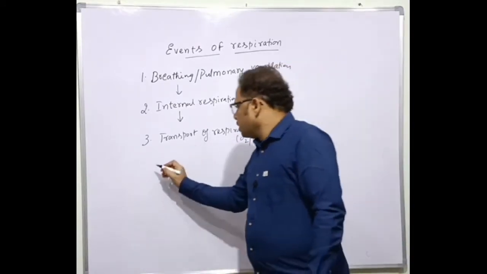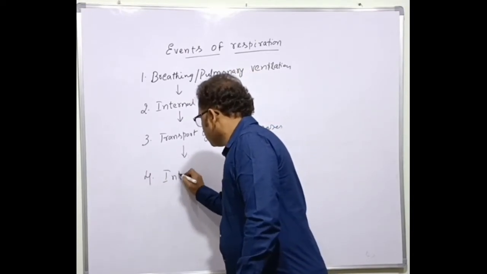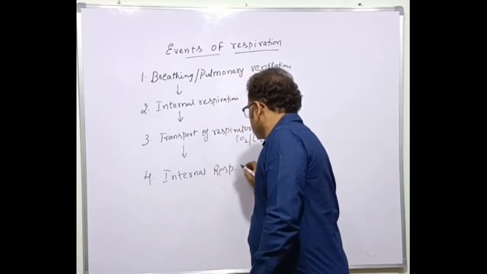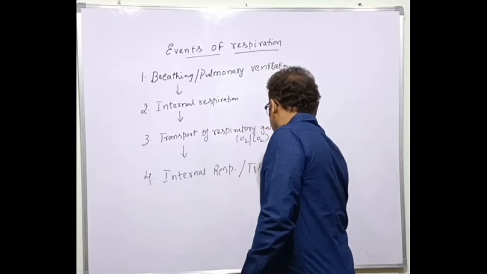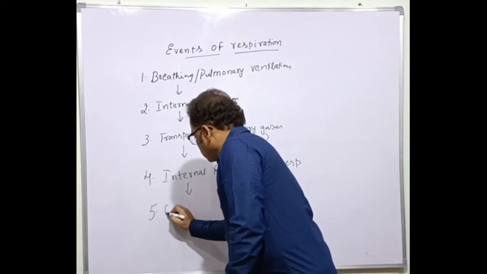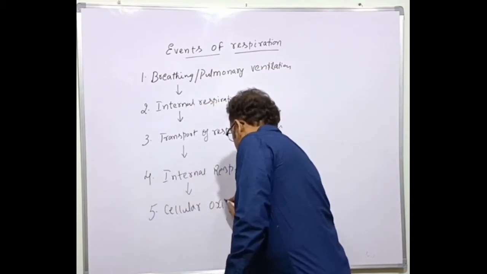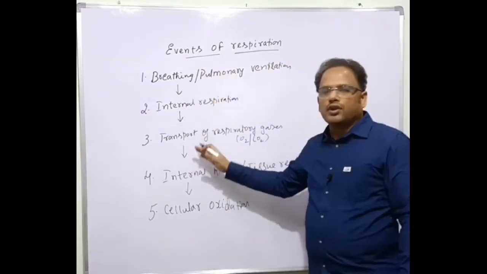Clear? Next one, followed by that, is internal respiration, also called tissue respiration. It's followed by cellular oxidation. So these are the 5 events of respiration.